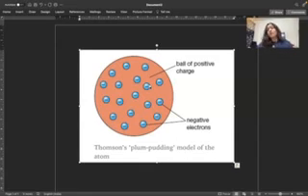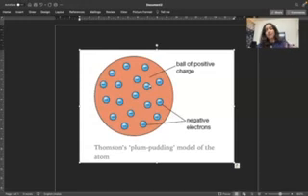Though this model was acceptable and proved that the atom is electrically neutral, because the number of positive and negative charges are equal, there were a few limitations of this model as well.